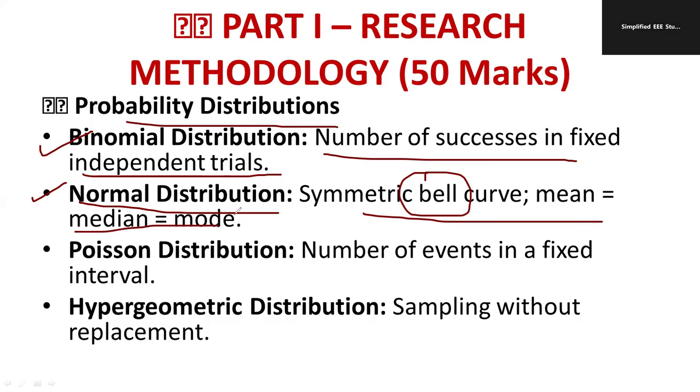Mean is equal to median is equal to mode in normal distribution. You may get a question based upon this. Dash distribution shows mean equal to median equal to mode. You have to select normal distribution. What is Poisson distribution? Number of events in a fixed interval. That is called a Poisson distribution.